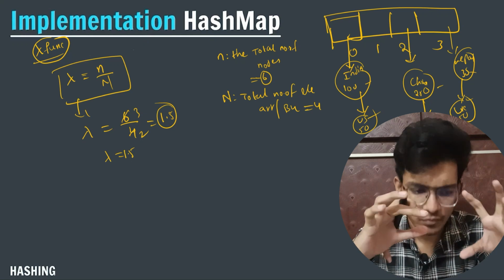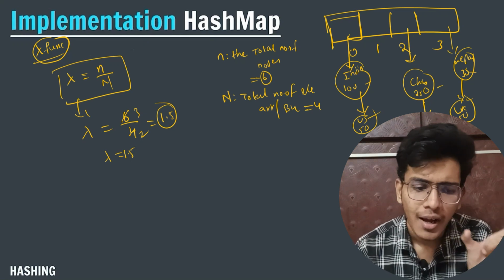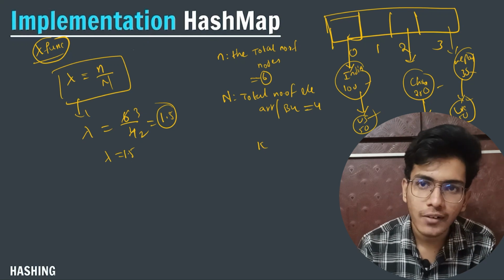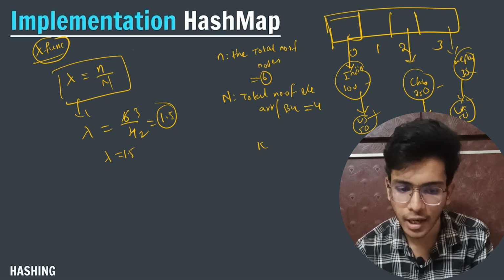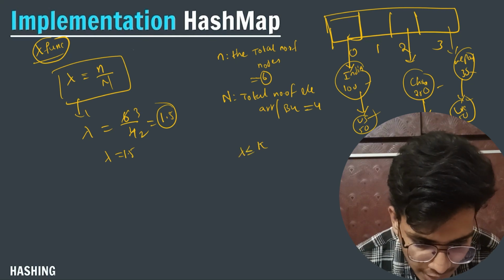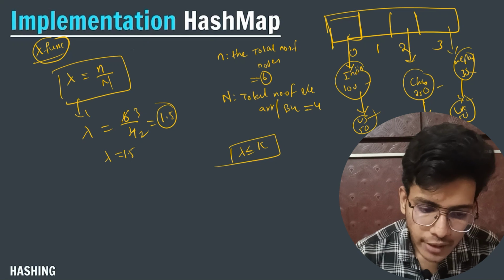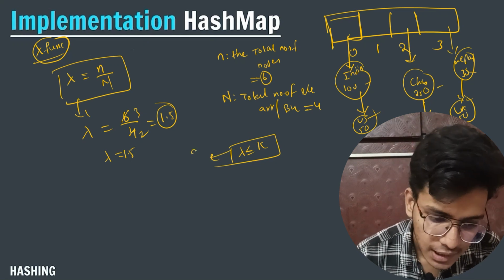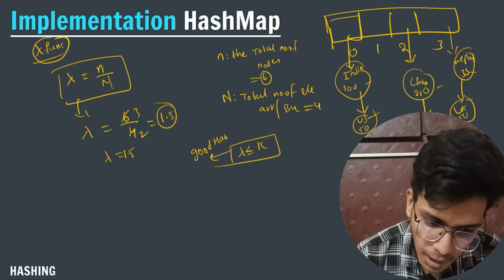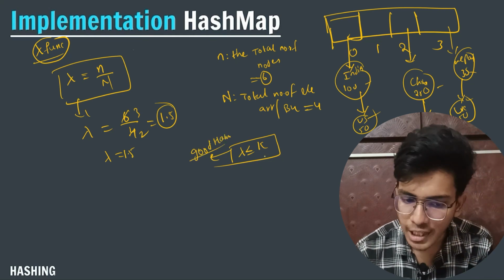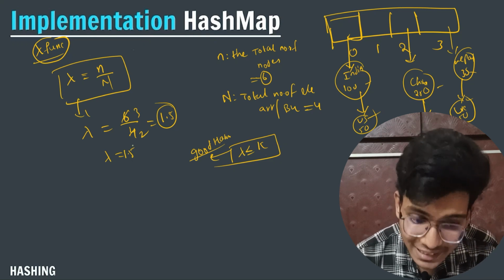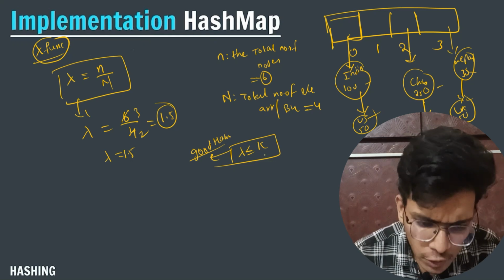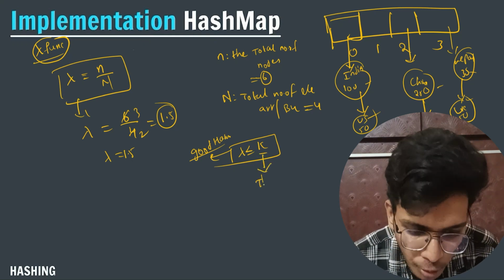Now in the hashing concept, we have a parameter called k, and the k value should always be greater than or equal to lambda. So lambda should always be less than or equal to k. If this is the condition, then it is the condition of a good hash map. If I am violating this condition, and my lambda goes beyond the k value, then... one more thing, we call k the threshold value.